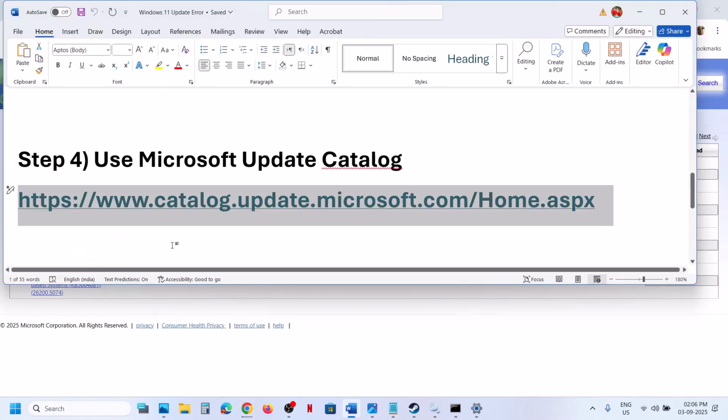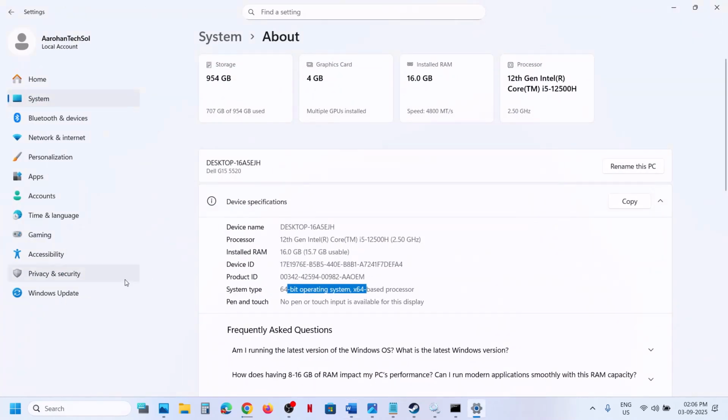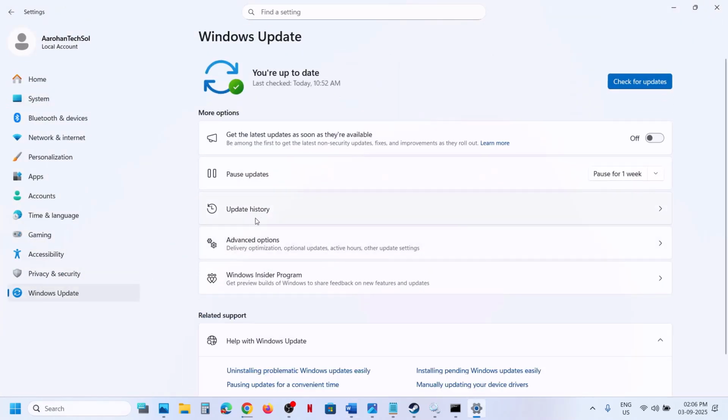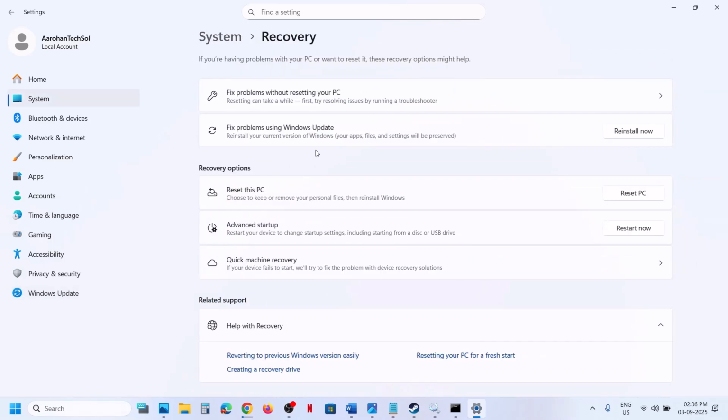Still not working. The next step is to use option fix problems using Windows Update. So open Windows settings, go to Windows Update and then go to advanced option, go to recovery option over here, and here you can see fix problems using Windows Update. This will reinstall your current version of Windows. Your apps, files and settings will be preserved. So click on reinstall now. This process will take some time, and once this is complete, now you can check.